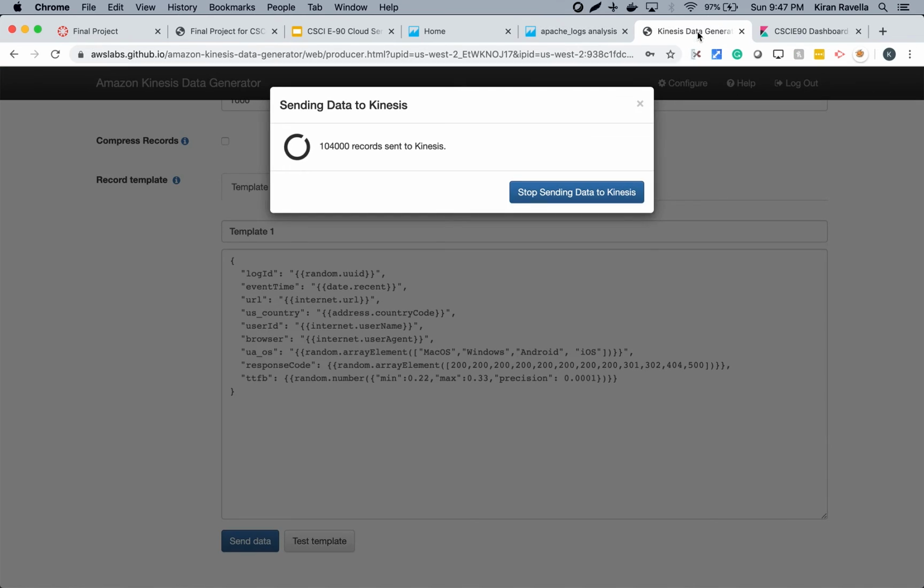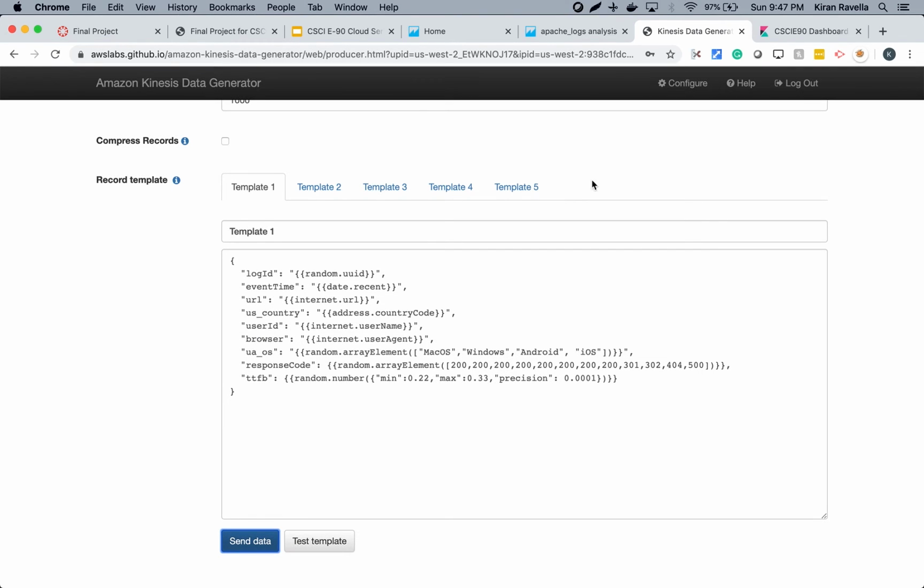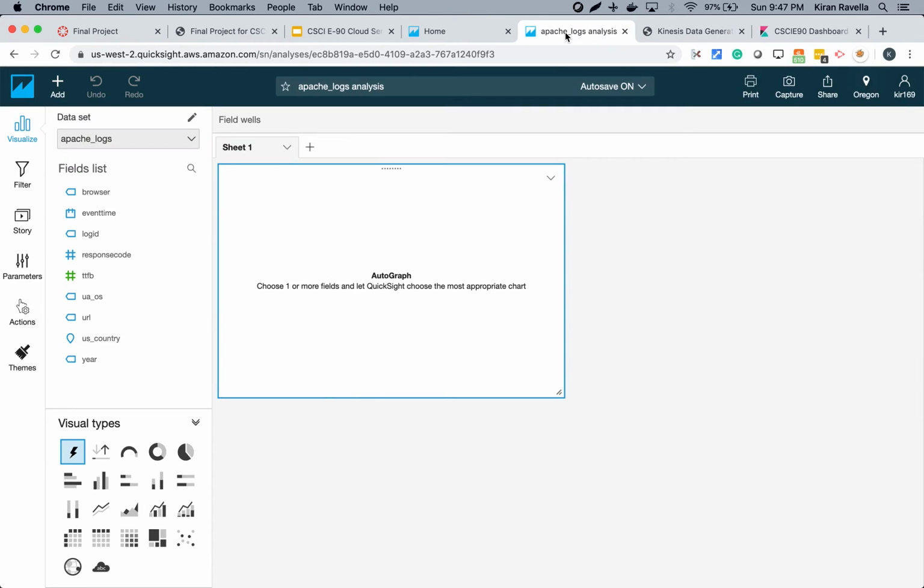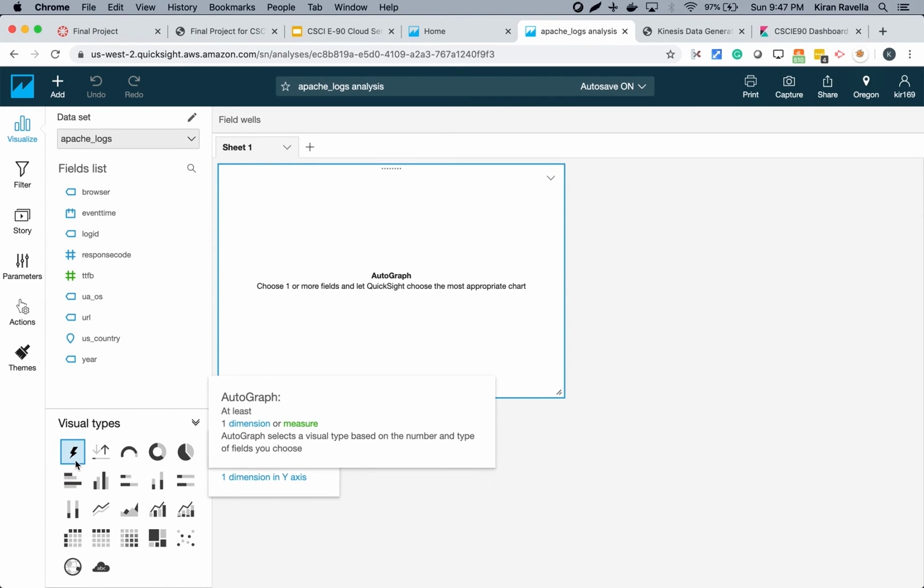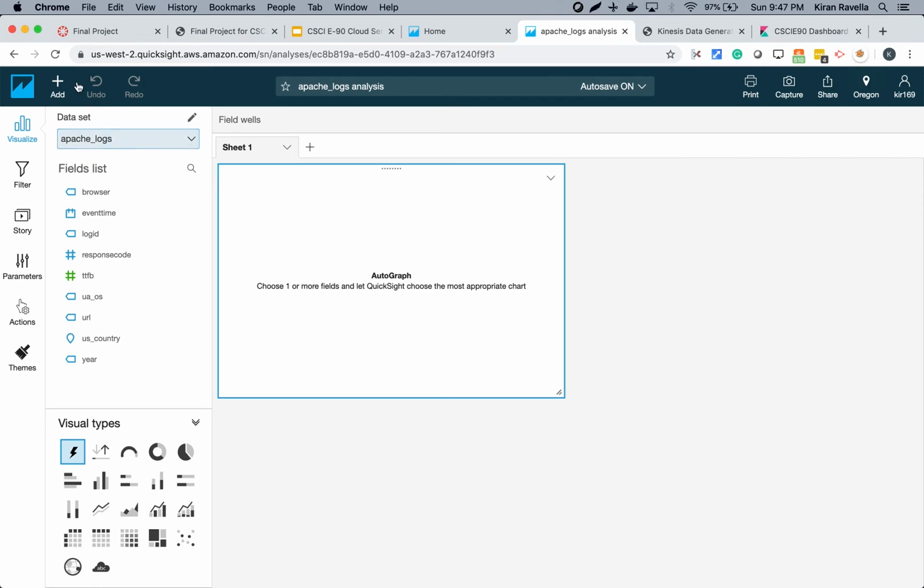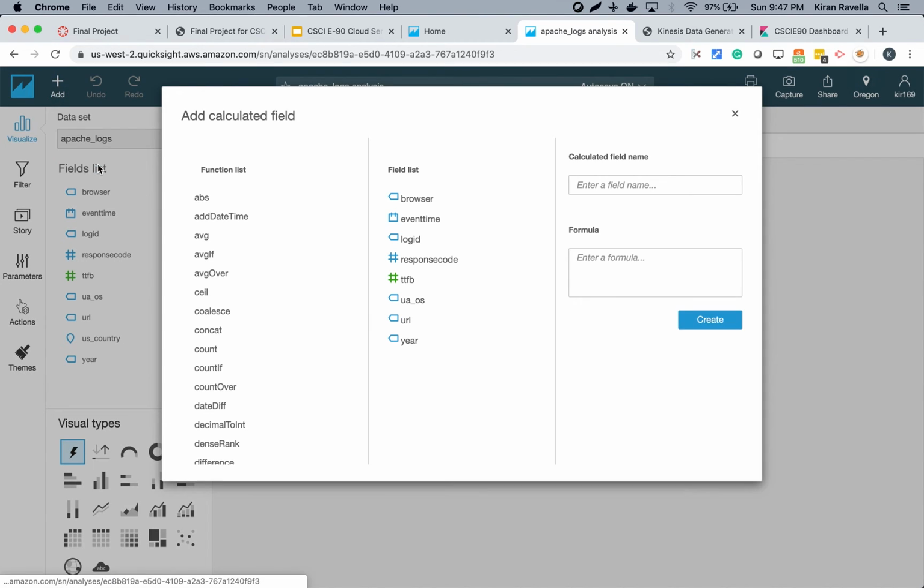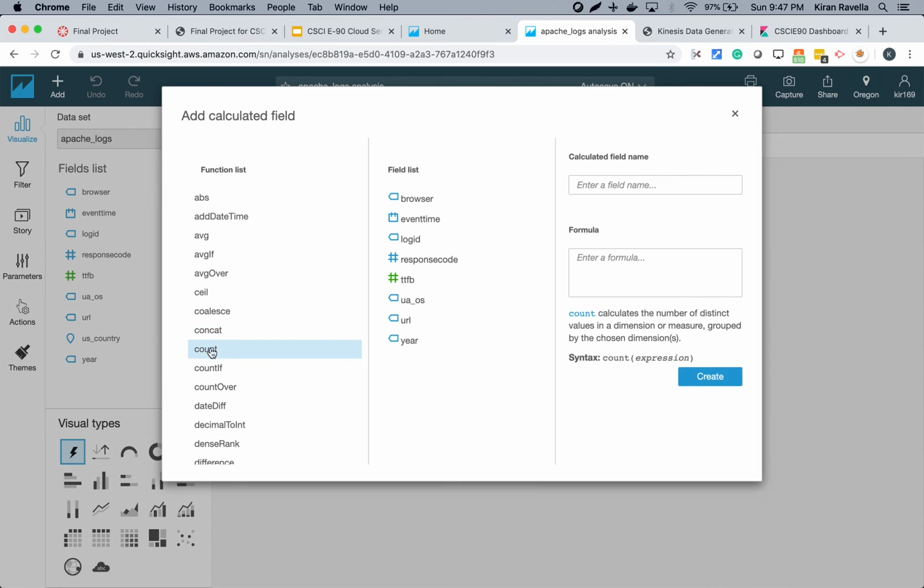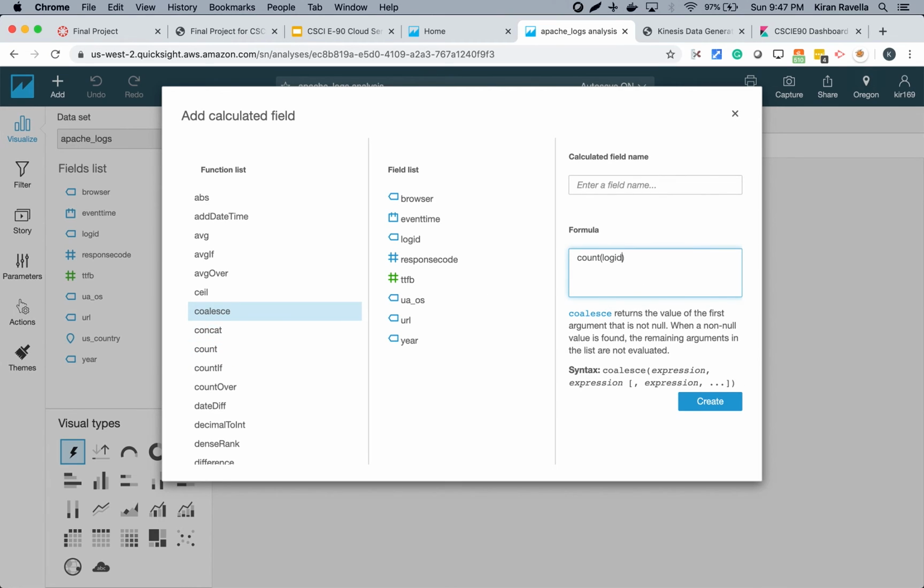So I'll stop the data generator. We have already sent like 130,000 log events. So I'll stop here and start creating the dashboard in QuickSight. Right, so the first thing we do is create a calculated field using count and log ID. We call it count of events. Create.